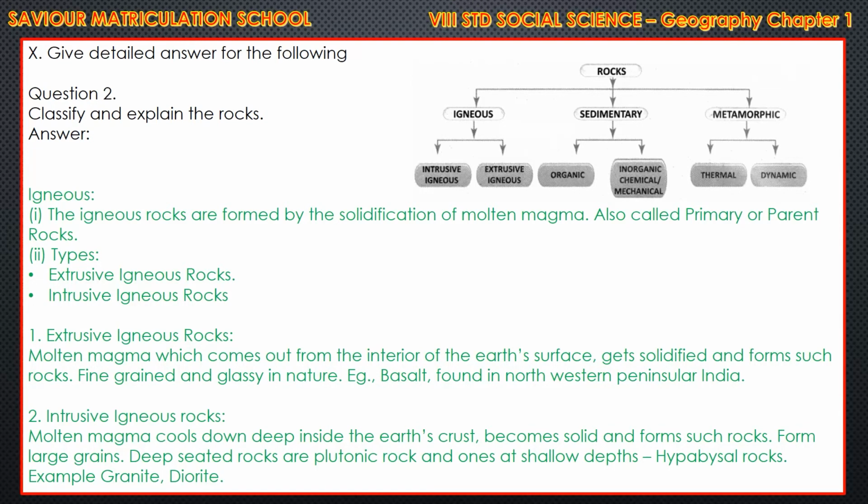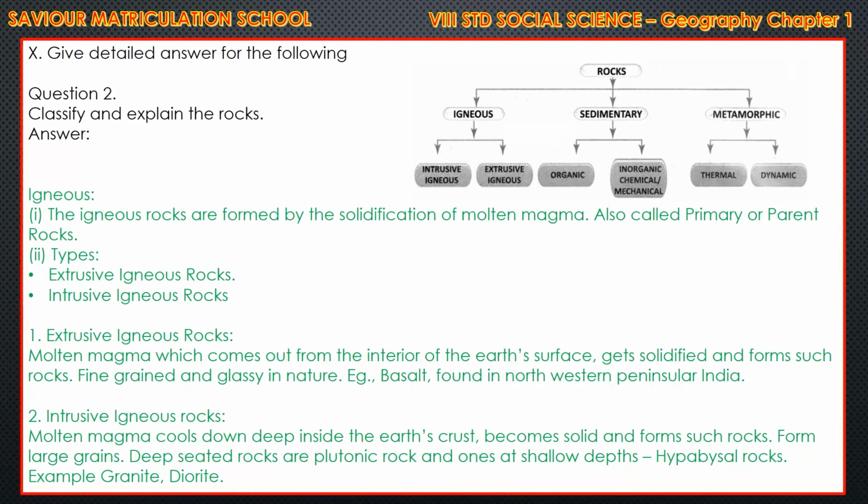Igneous, first one. The igneous rocks are formed by the solidification of molten magma, also called primary or parent rocks. The types of igneous rocks are 2 types I told you, extrusive igneous rocks and intrusive igneous rocks. Now, what are extrusive igneous rocks? Molten magma which comes out from the interior of the earth's surface gets solidified and forms such rocks, fine-grained and glassy in nature. That is its character. Example, basalt found in northwestern peninsular India.